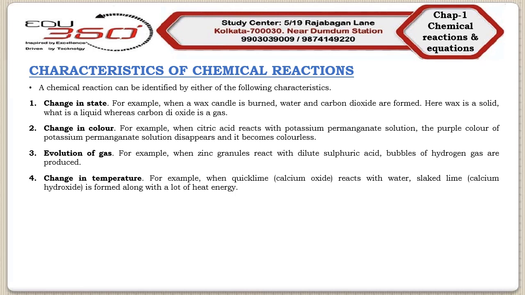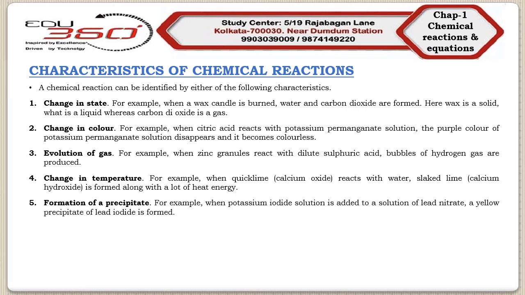Now our final, or fifth, characteristic is formation of a precipitate. Now what is a precipitate? Remember, a precipitate is nothing but a solid product which separates out from the solution during a chemical reaction. To describe it, we will consider an example. Before we start discussing this example, remember, some chemical reactions can also be characterized by the formation of a precipitate.